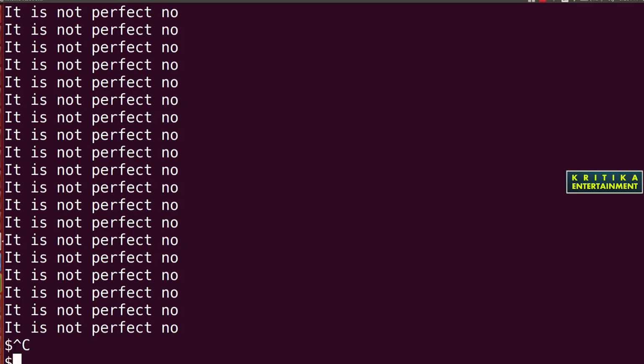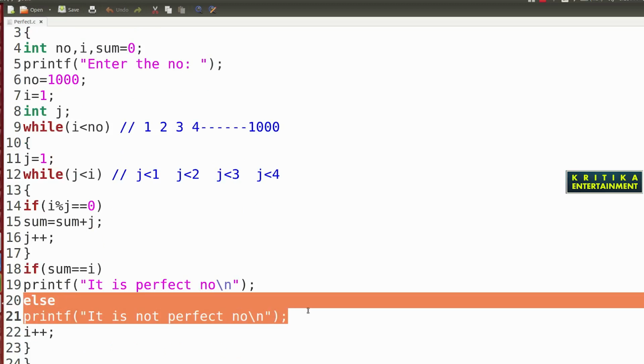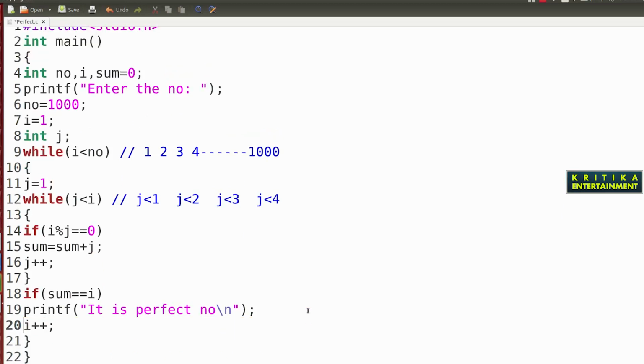Okay, then what will we do here? Don't write this. We will only check which numbers are perfect numbers. Then percentage d is a perfect number. So what is the percentage?